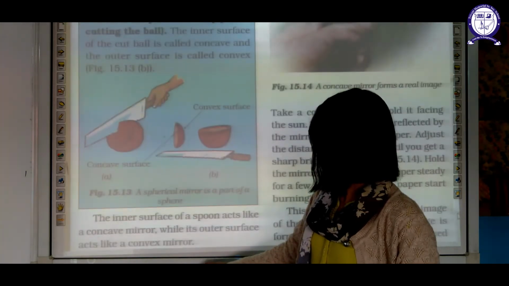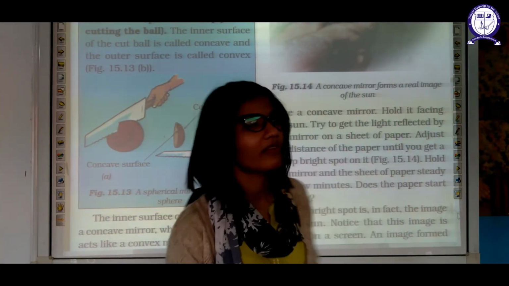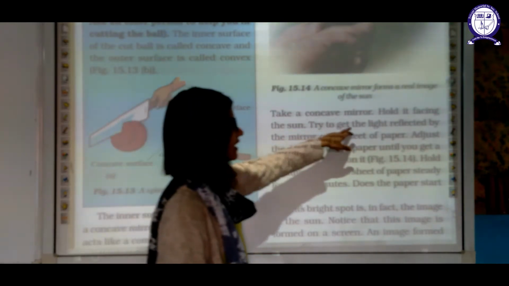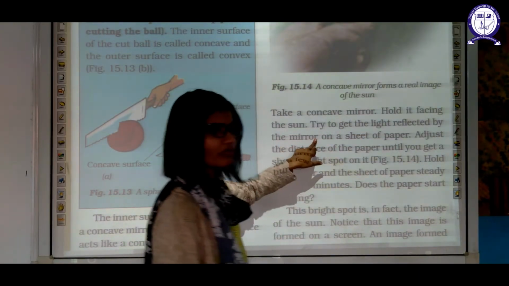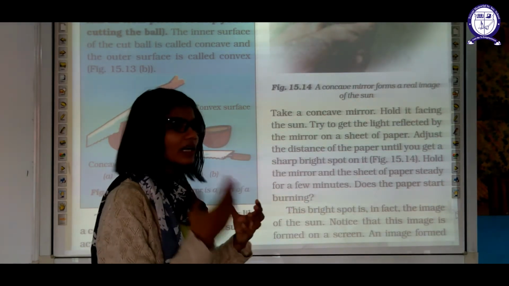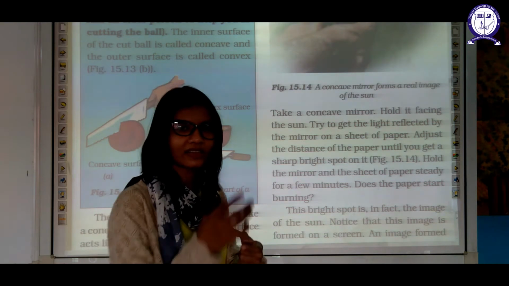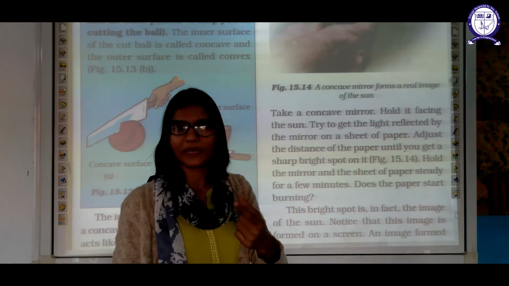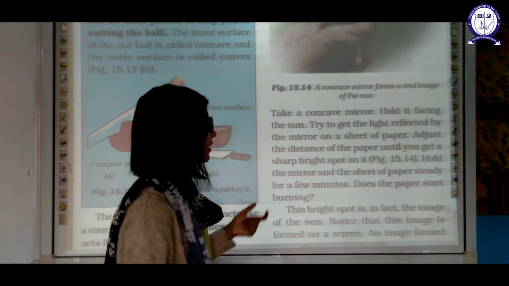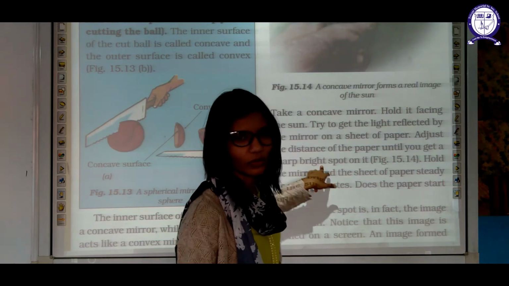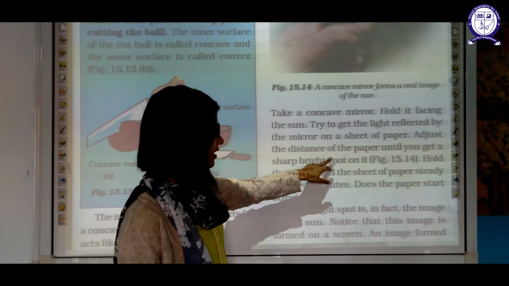For that, you have to take one concave mirror, hold it facing the sun, and try to get the light reflected by the mirror on a sheet of paper. You have to place the mirror like that, then adjust it so that the light rays reflecting from your mirror focus on a piece of paper which you have placed. Adjust the distance of the paper until you get a sharp bright spot on it. You have to adjust according to the situation.